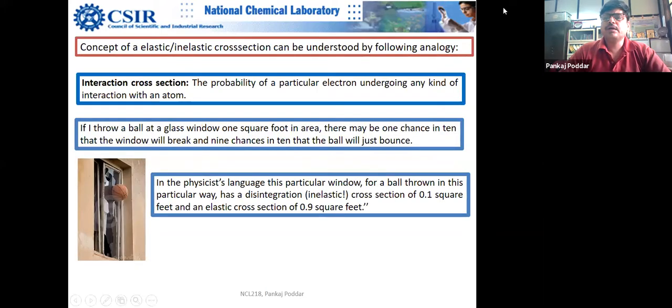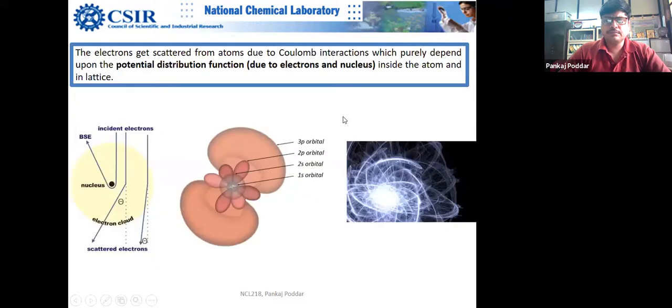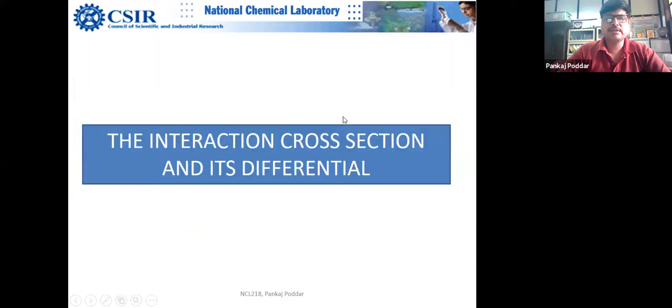I told you that interaction cross section is an extremely important concept, not only for electron microscopy, but for all kinds of techniques, even UV-visible spectroscopy and Raman spectroscopy.